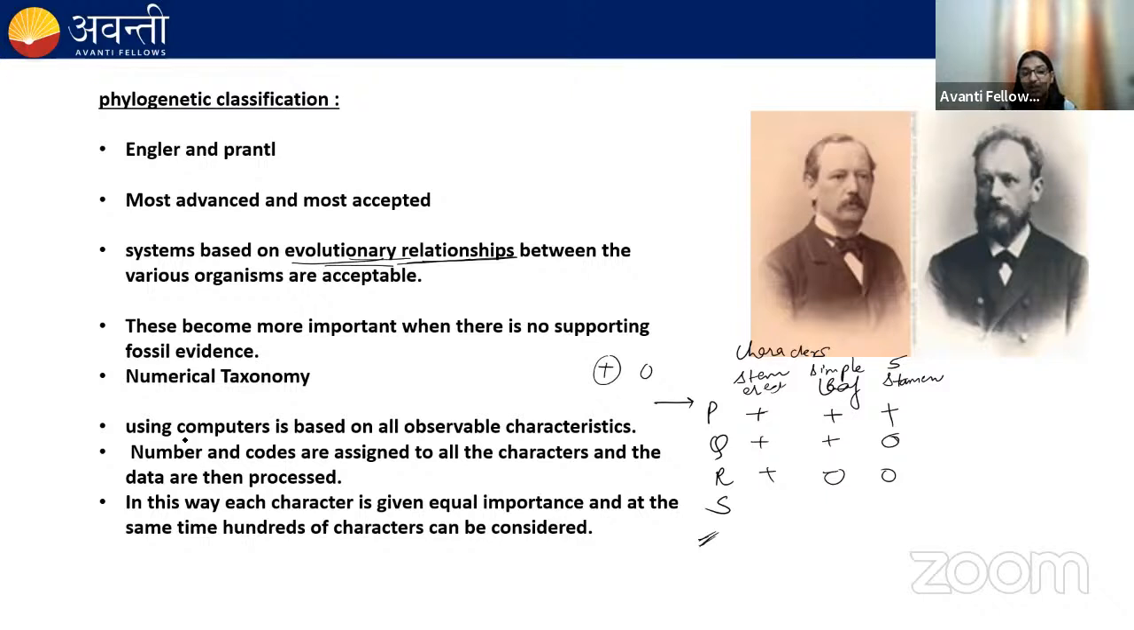And this numerical taxonomy uses a computer. Here I've taken only 3 characters, but hundreds of characters can be taken at the same time. And these characters are given equal importance. So it's a very easy way. Now you can easily identify, if the species P is having all these characters, it belongs to this group. If the Q is having only this character, it belongs to this group. So it makes the classification easy.